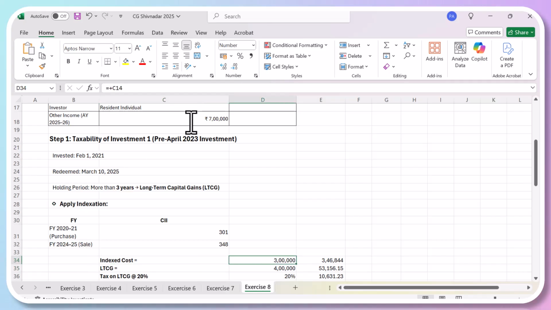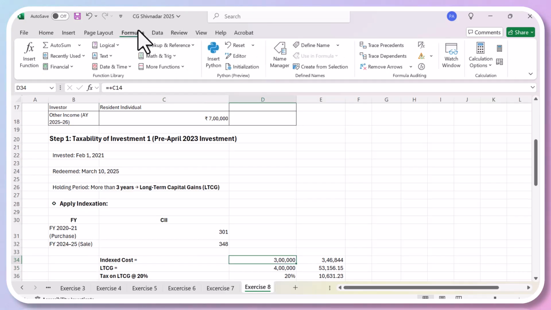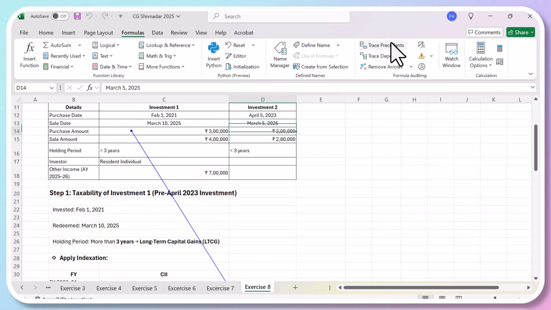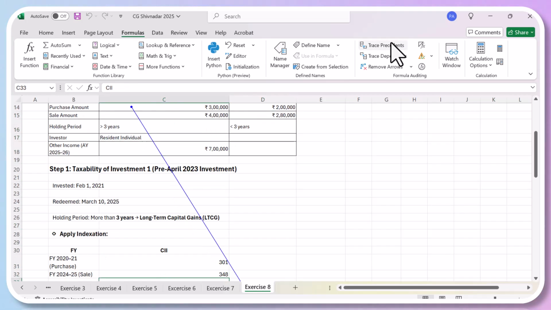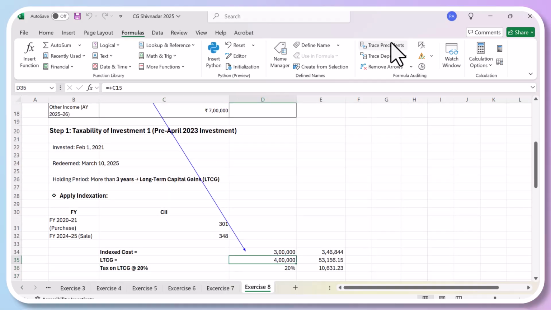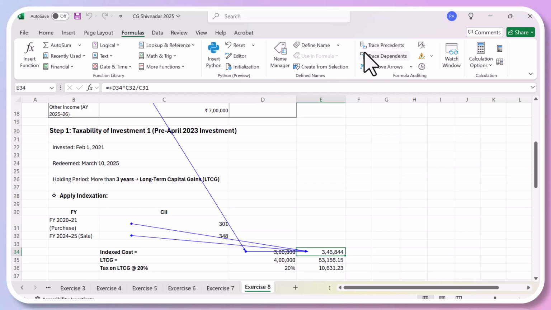So just go to the formula. You bought it for how much? The first investment you bought it for 3 lakhs. And then you sold them at 4 lakhs. Now, first you have to calculate the indexation cost. So this is basically the 3 lakhs multiplied by 348. If you can see the formula, it is C32 divided by C31, which is 348 divided by 301 into D44, which is 3 lakhs.